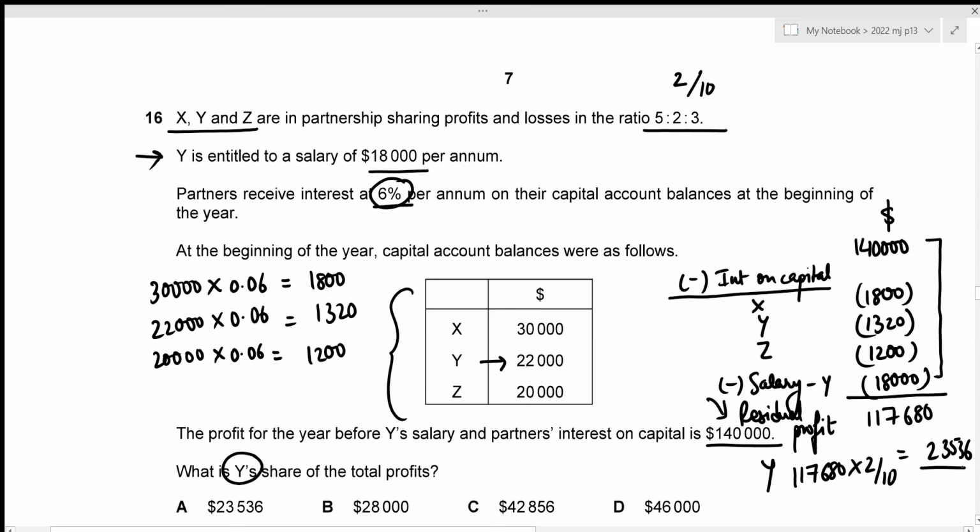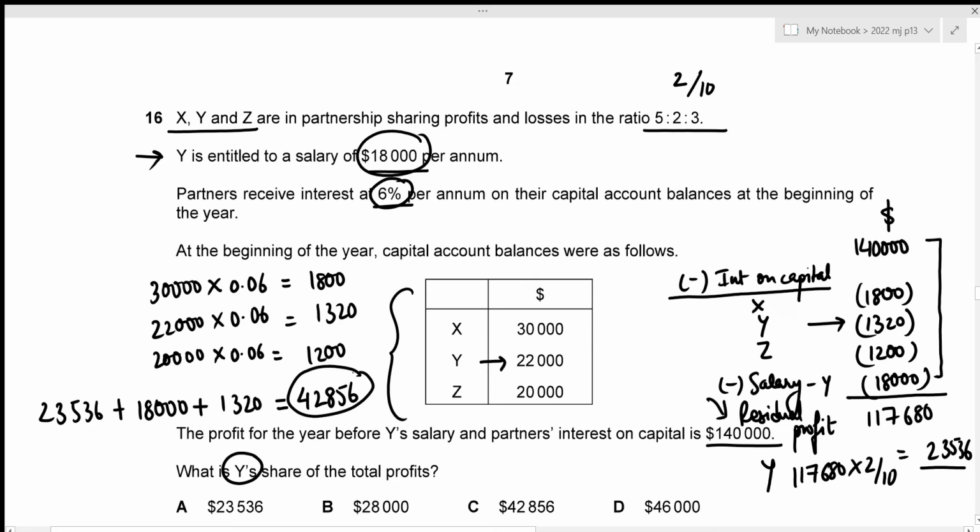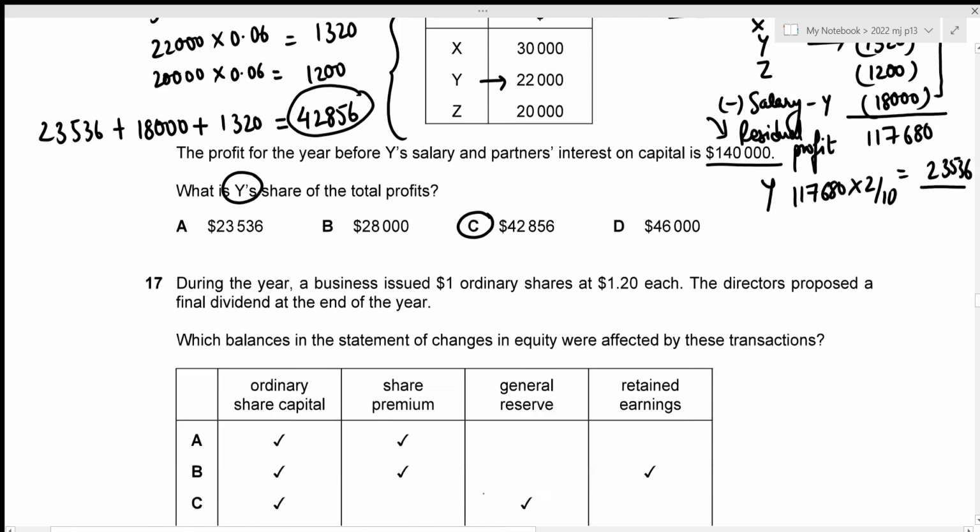But remember that Y is also receiving the salary of 18,000. So this is also what he receives, right? So we need to adjust that amount, 23,536 plus 18,000. And remember, he also receives the interest on capital, and the interest on capital for Y is 1320. So we need to adjust that amount as well. And now this gives Y share of the total profits to have the amount of 42,856. So this is the correct amount, and this amount is given in option C. That's the correct answer. Now we can move towards question number 17.